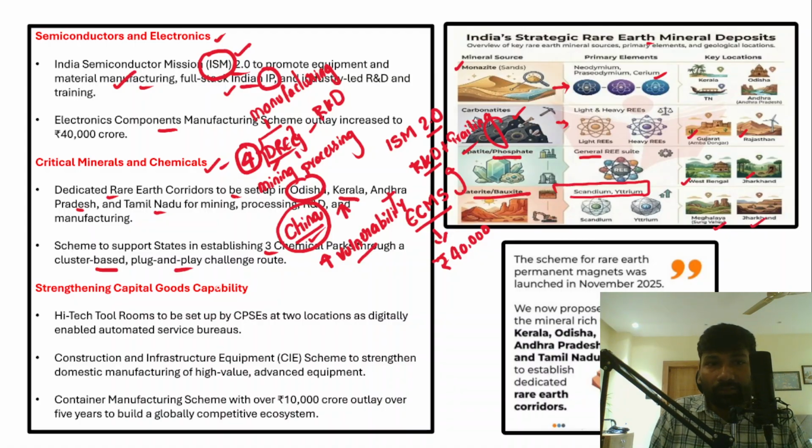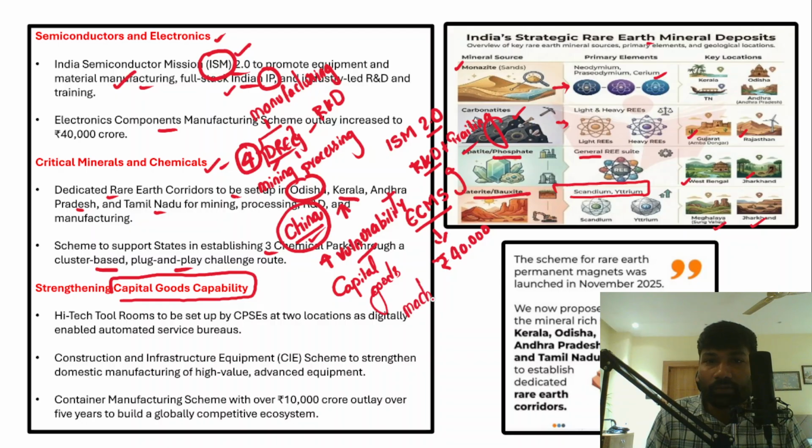Right. Apart from that, in order to strengthen the capital goods capability, what exactly are capital goods? Capital goods are any goods, for example machines are the best example of capital goods. Capital goods are those goods which we use to manufacture products for consumption, right?